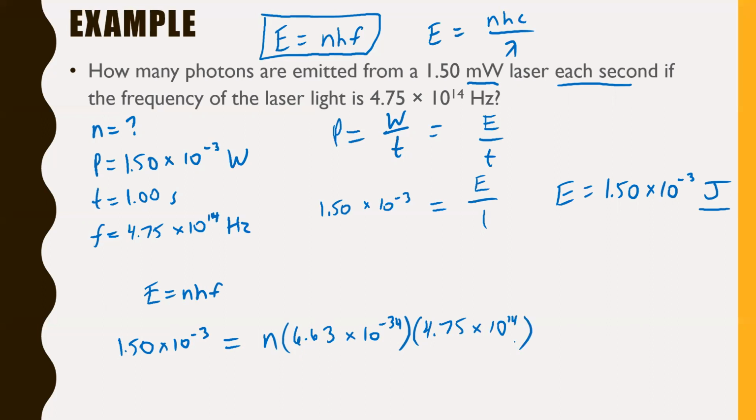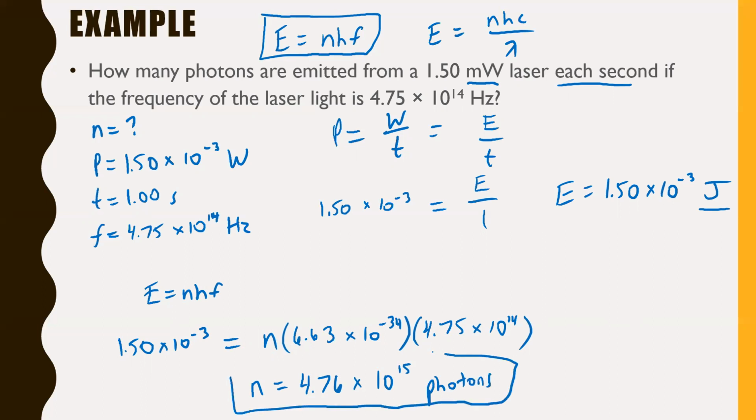Basically, you just got to divide each of these two pieces over to get N by itself. I will leave that to you. N to 3 sig digs is 4.76 times 10 to the 15, and the unit on that is just photons, right? It's just telling us how many photons we have, so we'll leave the answer just like that.